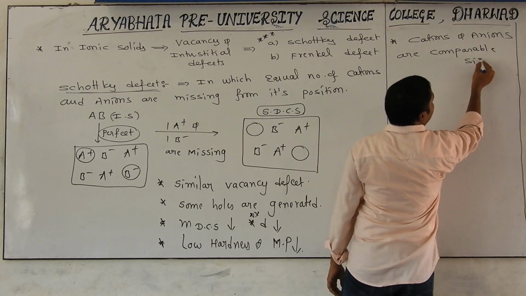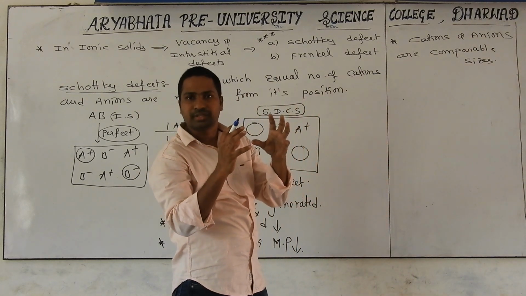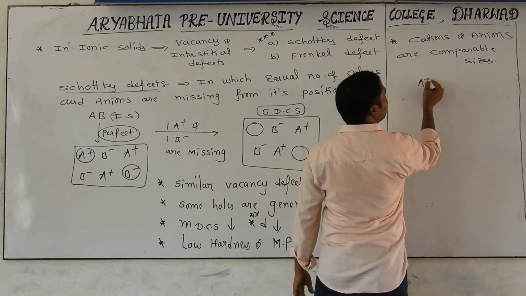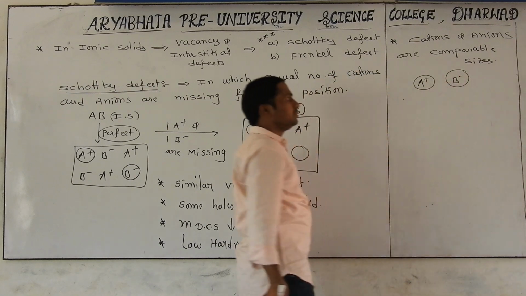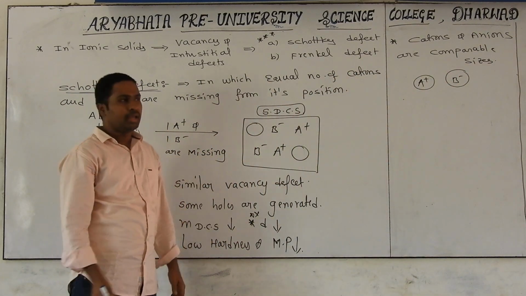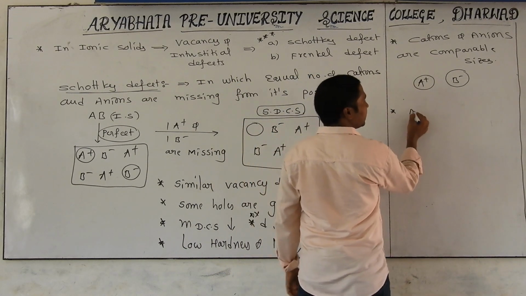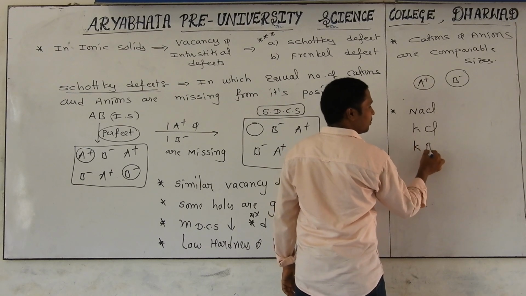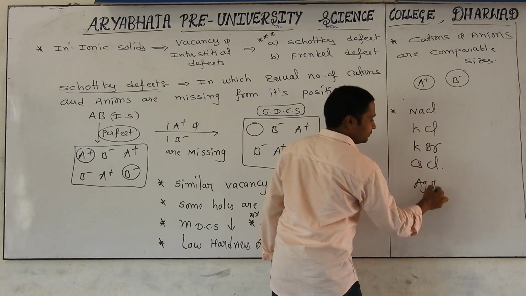Comparable sizes. What is the meaning? Yes, both cation and anion should have almost similar sizes, then this effect will be possible. That one I am showing here. A plus particle has this much size, B minus also has almost similar size, then we can observe this. Which crystalline solids exhibit this? Sodium chloride, potassium chloride, potassium bromide, cesium chloride, and silver bromide.